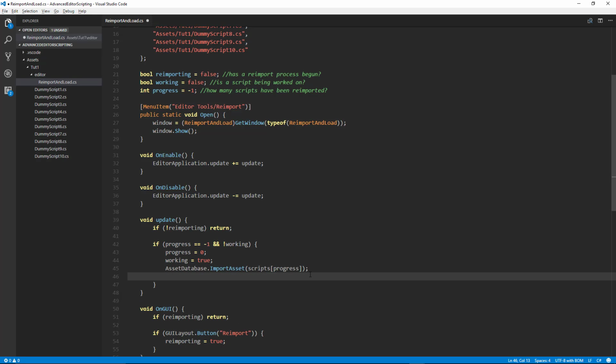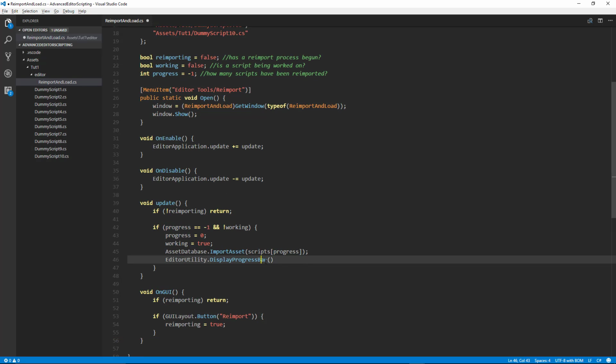Okay, and then also what we want to do is, I'm getting mixed up with my editor classes, EditorUtility.DisplayProgressBar. This is going to bring up a progress bar for us, and it takes 3 parameters. The first one is the title of the progress bar, so we'll say Reimporting, and the second parameter is the info of the progress bar.